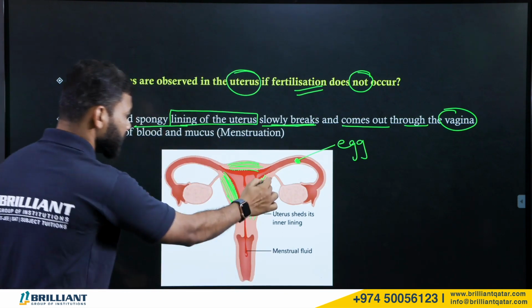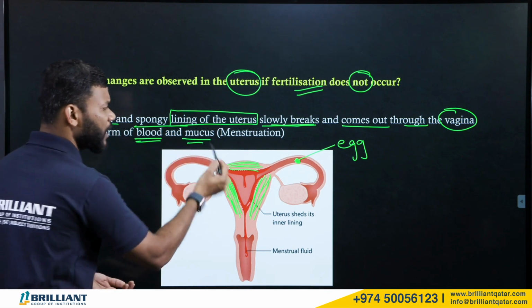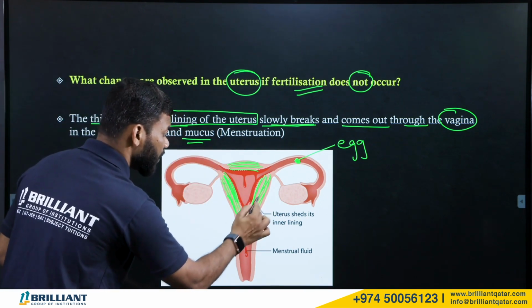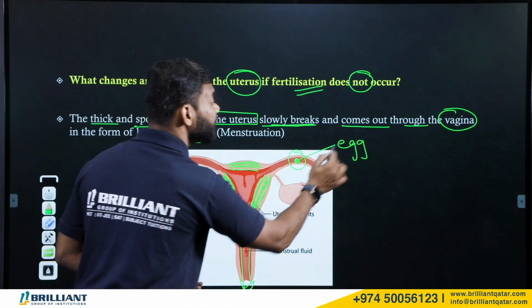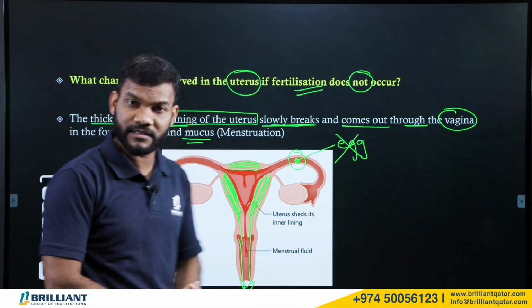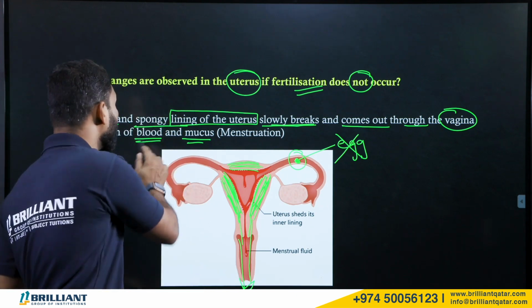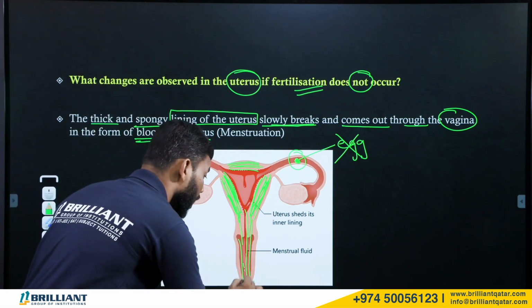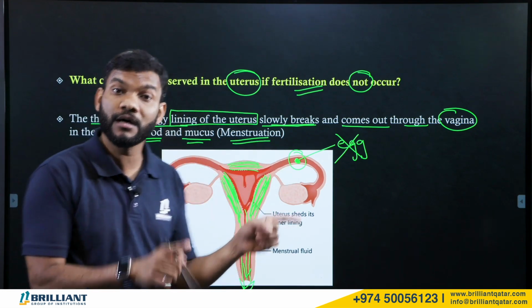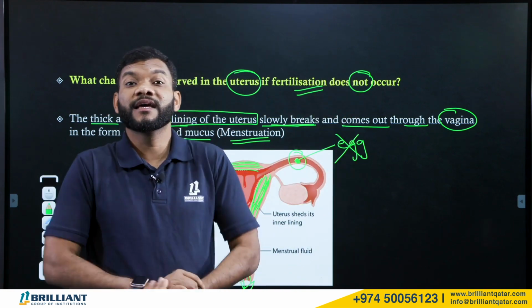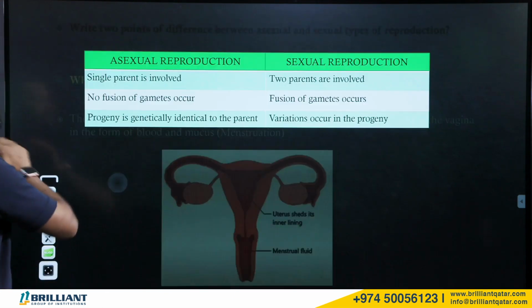This thick wall actually contains blood vessels, so the blood and mucus all come out through the vagina, along with the unfertilized egg, because the egg is not going to be fertilized. So along with the unfertilized egg, the thick wall of the uterus and the blood and mucus, everything comes out through the vagina. That is what we call menstruation. So menstruation occurs if the egg is not fertilized on time. Okay, let us go to the next question.